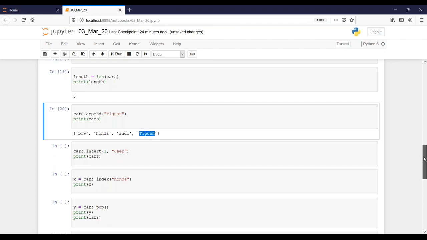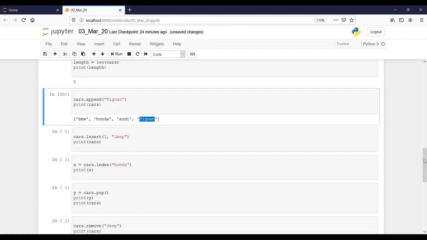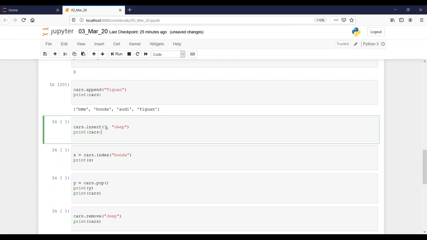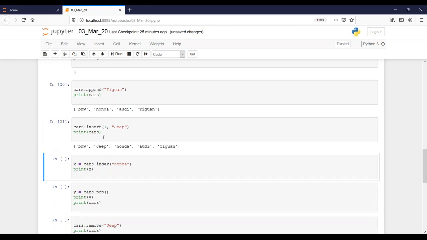So append means add, right? Yes, correct. Append at the last. Now my list element is having BMW, Honda, Audi, Tiguan. Now there is one more car in the market which was released before this Tiguan. I want it to sit in the first element, like 0, 1. Let's run and see. Insert in the first place Jeep. So Jeep is going and sitting in the 0 first element.